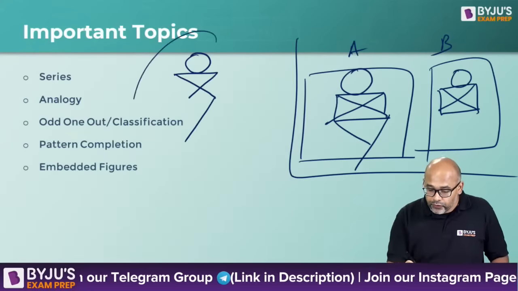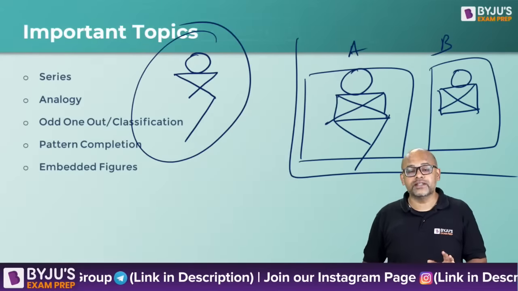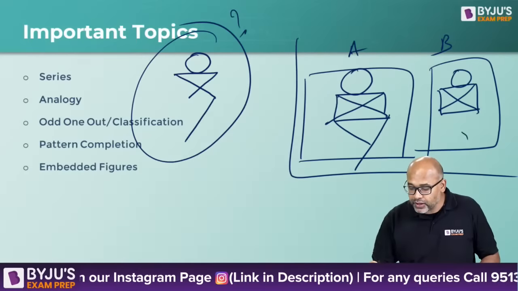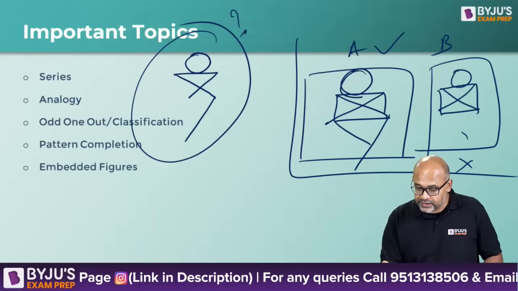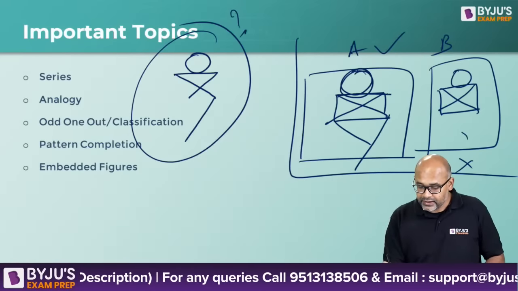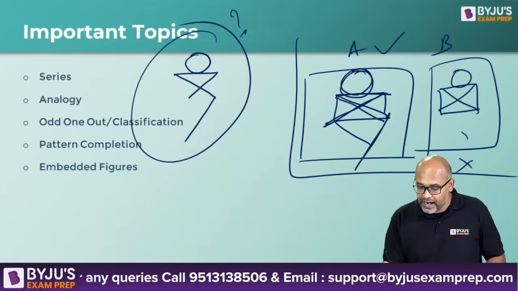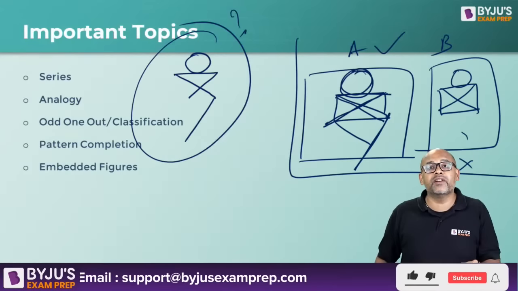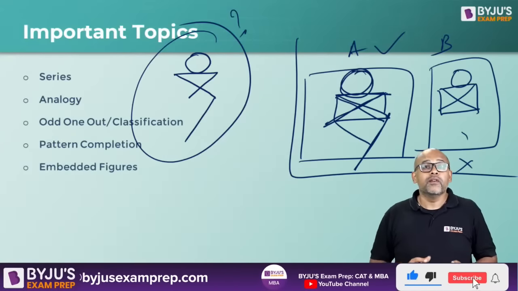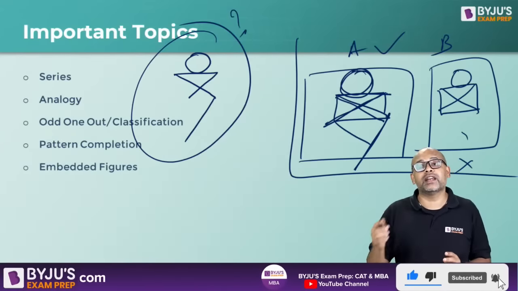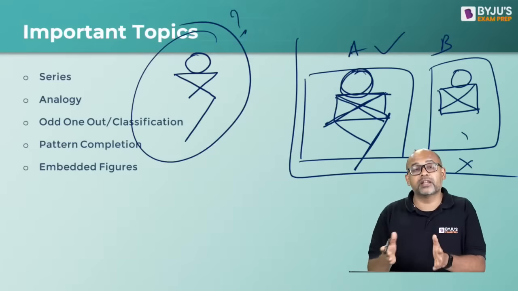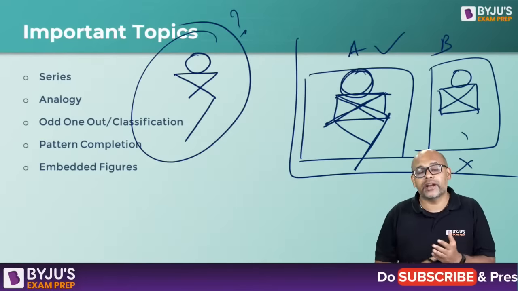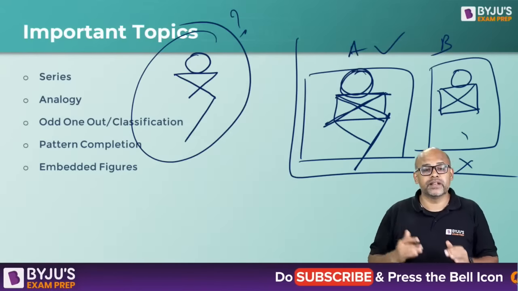Now if I ask you which of the 2 figures contain this, clearly you can see that B does not contain it, A will contain it. So you can see this is a circle, then you have a line, then you have this part, and this. So you have to search for what is being given in the 5 options. One of the figures will have the correct part that you're looking at. That is called embedding. Such a question is called embedded figures.